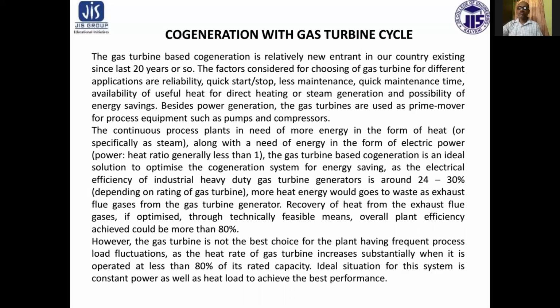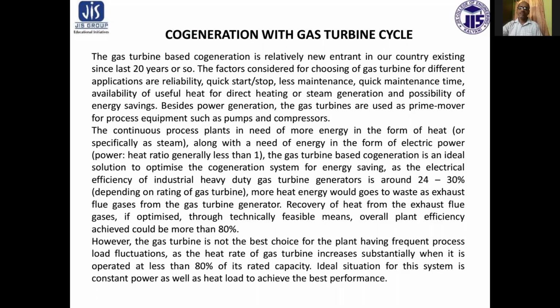More heat energy would go to waste as exhaust flue gases from the gas turbine generator. Recovery of heat from the exhaust flue gases, if optimized, though technically feasible, means the overall plant efficiency achieved would be more than 80%.